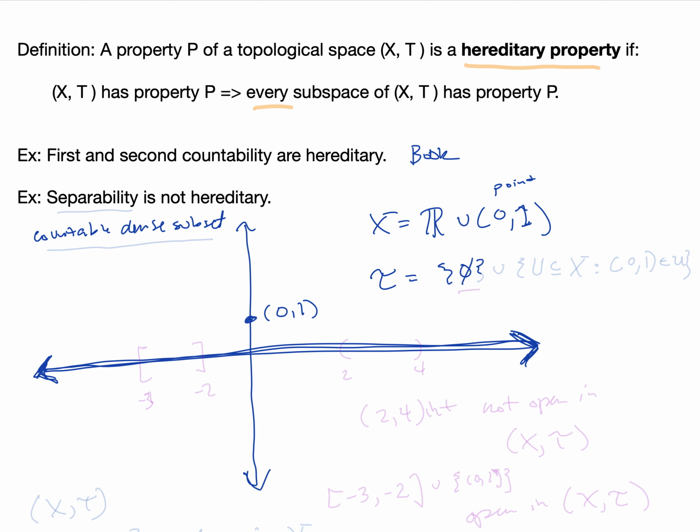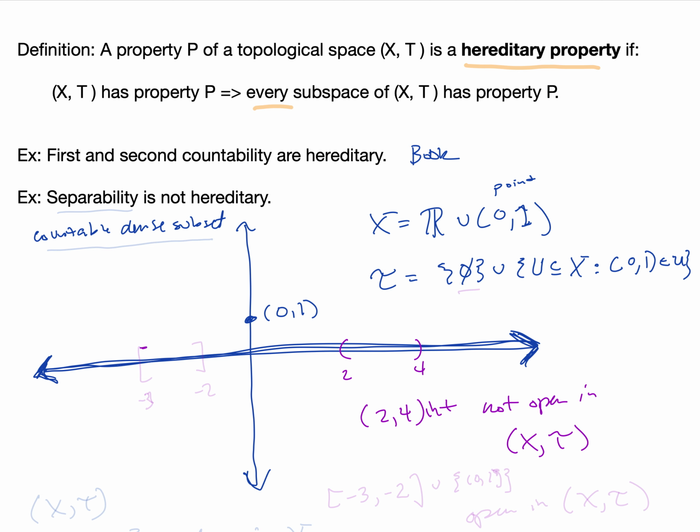It's the empty set together with sets U subset of X such that the point p is an element of U. So, for example, that tells us that the interval from 2 to 4 is not open in X with this topology because the point p up above is not in it.